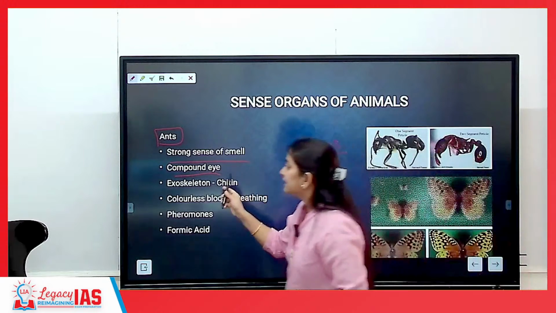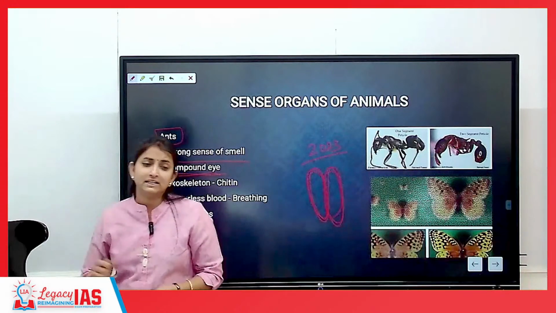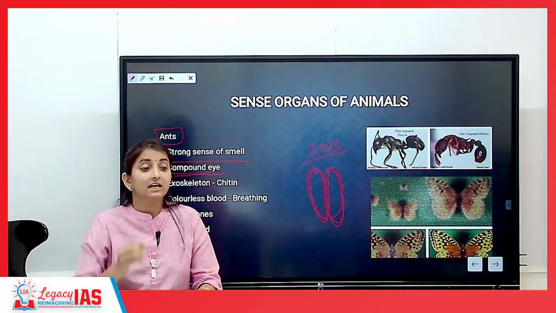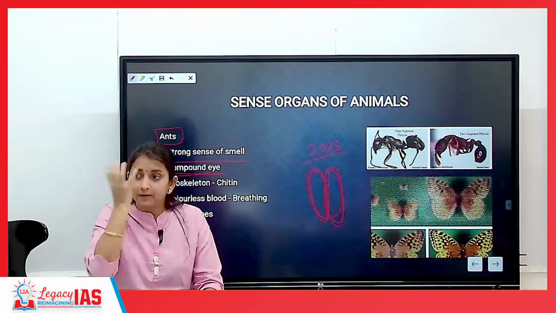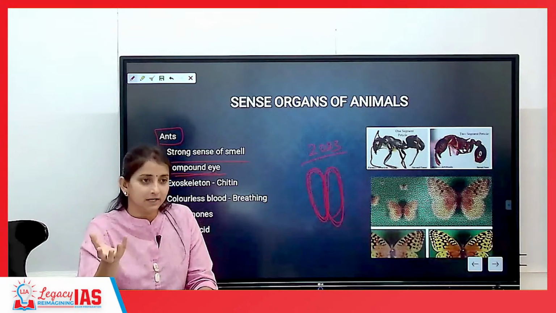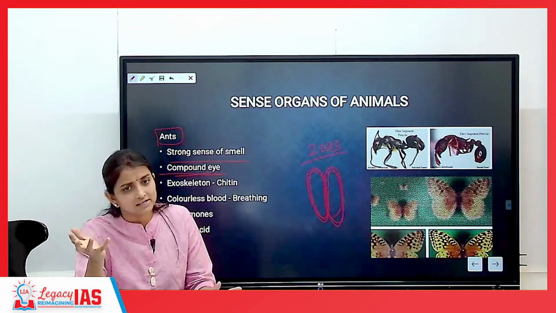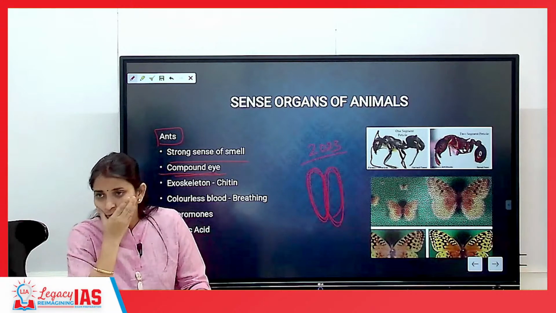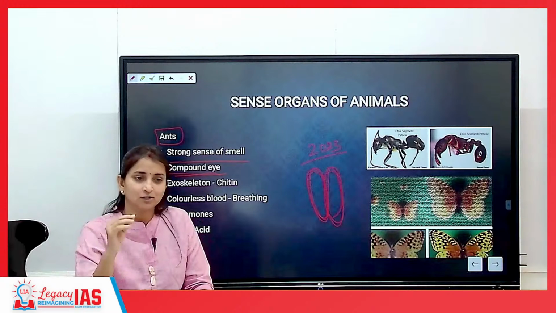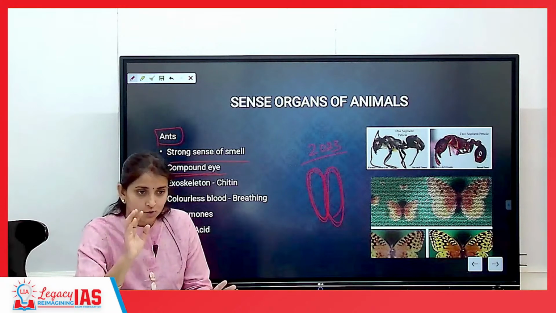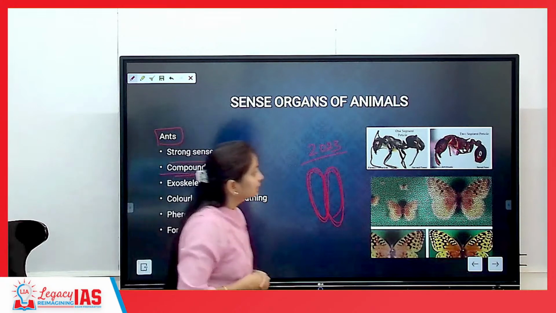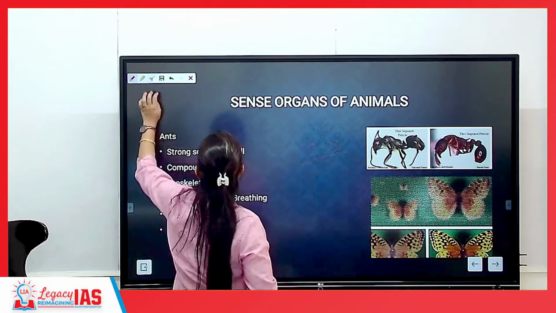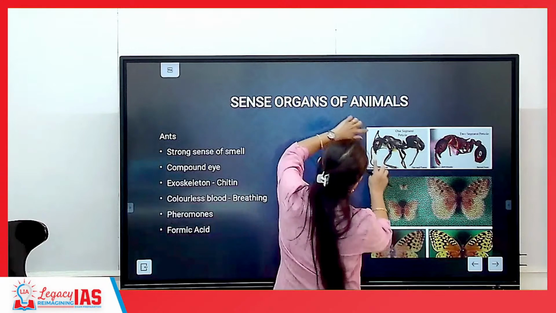Okay, this compound eye is present not only in ants but also in insects. Wherever you have seen an insect having a bulged eye, a big bulged eye, that is usually a compound eye. Have you seen the eye of an insect? Any insect? Not seen the eyes of ants also. I'll enlarge this image so you can understand.